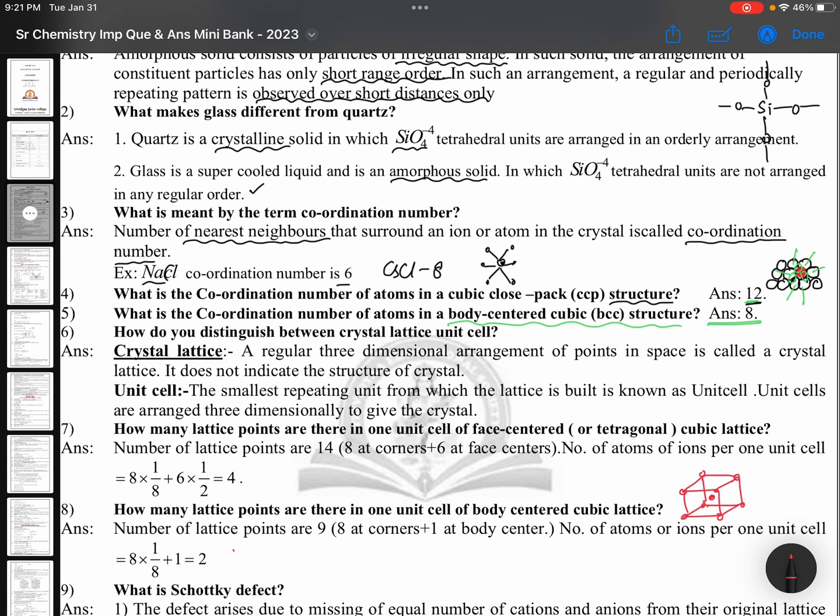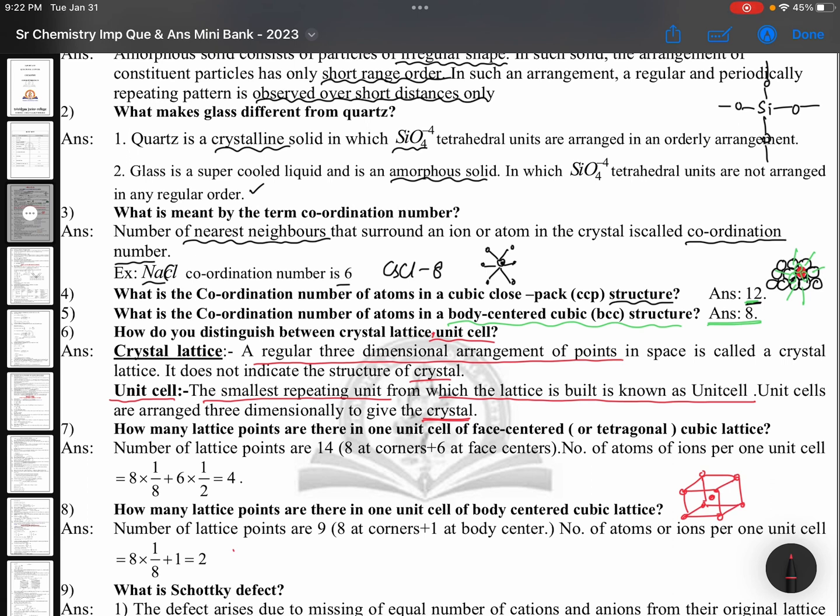How do you distinguish between crystal lattice and unit cell? Crystal lattice is a regular three-dimensional arrangement of points in space. It does not indicate the structure of crystal. Unit cell is the smallest repeating unit from which the lattice is built. Unit cells are arranged three-dimensionally to give the crystal.